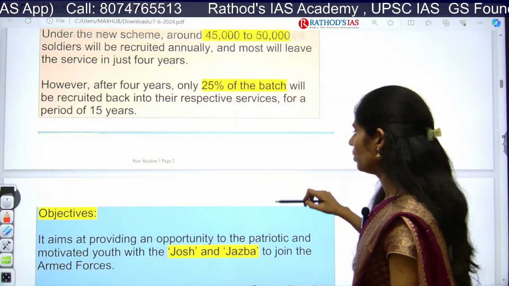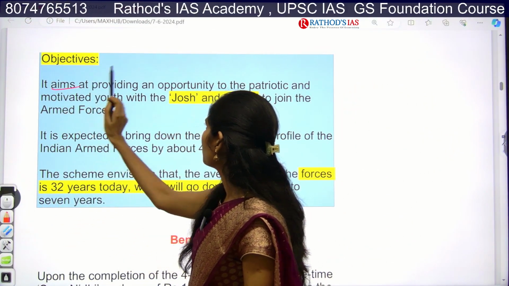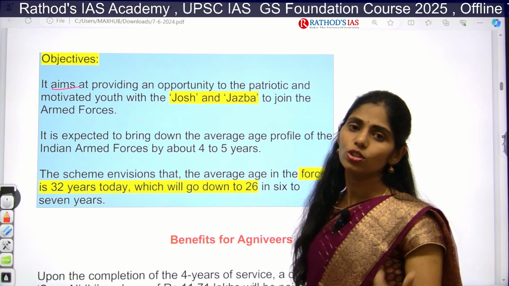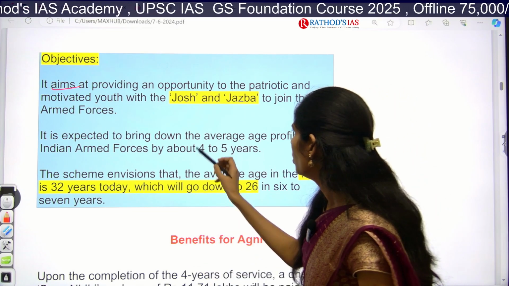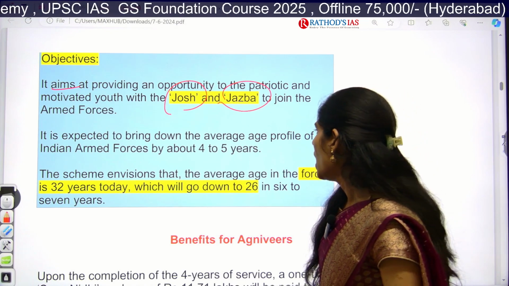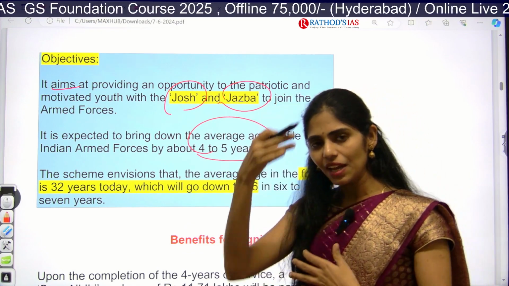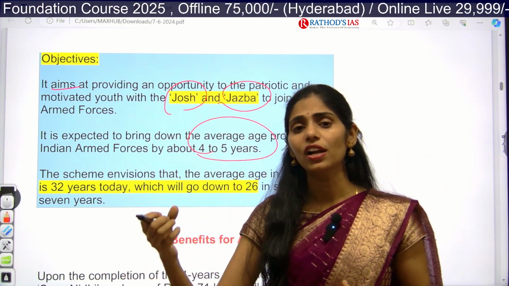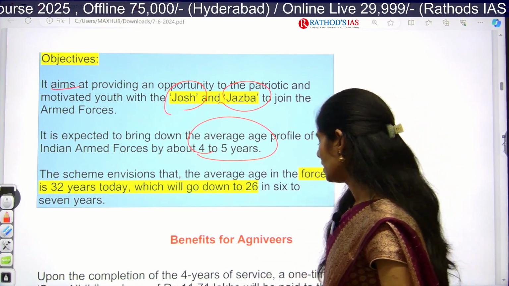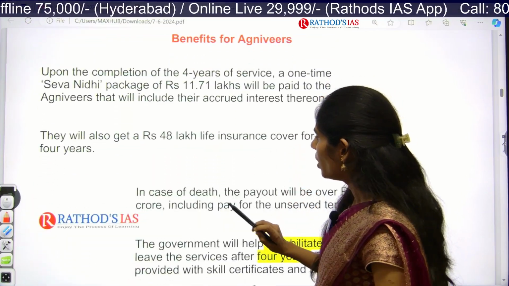And if you see some more important details, what are the objectives of this scheme? This scheme is aiming at providing an opportunity for youth. It is motivating youth to participate in the armed forces, with josh and zaba, to join the armed forces. And next, they will be working for 4 to 5 years, so that they can add this to their profile. That will be a value addition for their profile. Okay, so that's it.